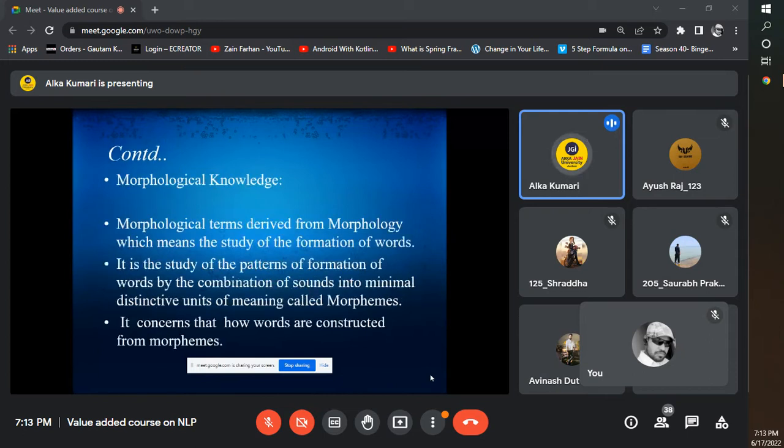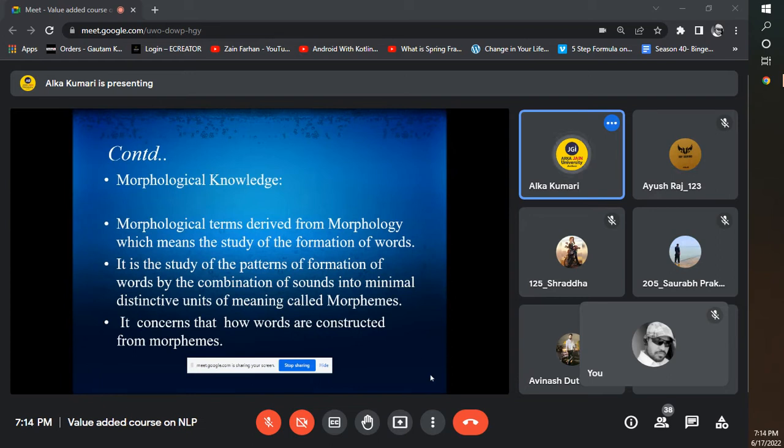Then after that, there is one more concept, that is morphological knowledge. It is a very important part of NLU, natural language understanding. It is derived from the word morphology. So what does morphology mean? It is how words are constructed. In natural language processing, it is used to study the formation of words. Meaning, in the context of whatever we talk about, the words that are used, how those words relate to one another. That is analyzed, and that comes under the concept of morphological knowledge.